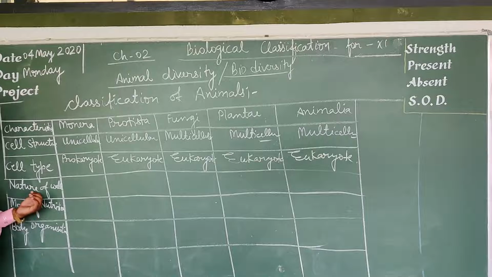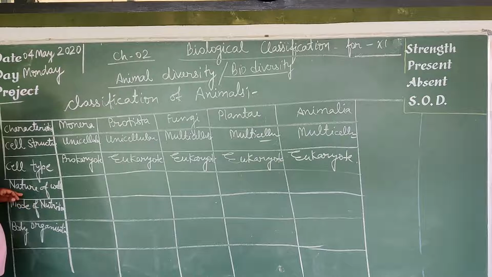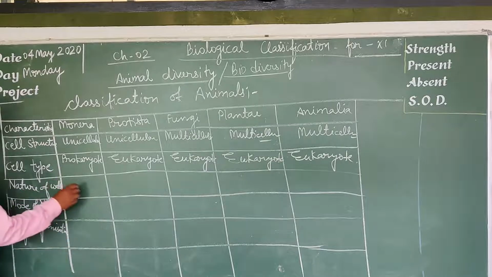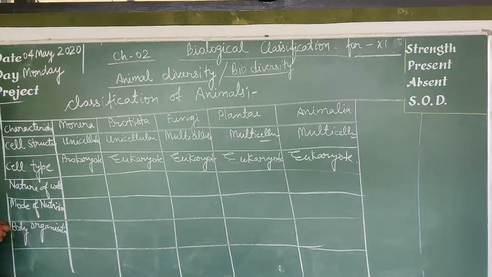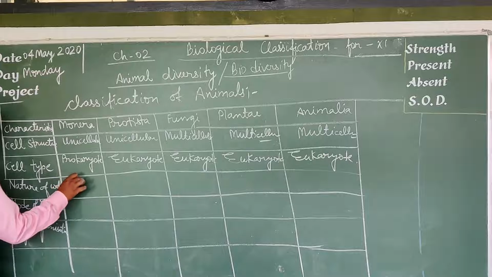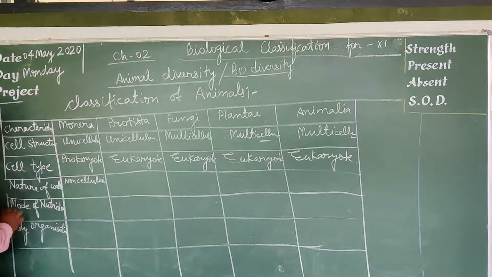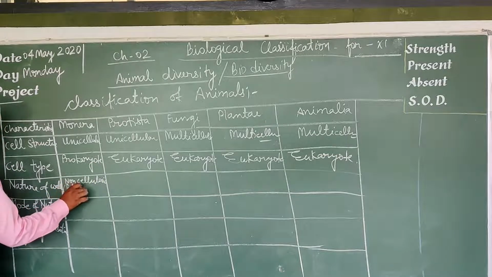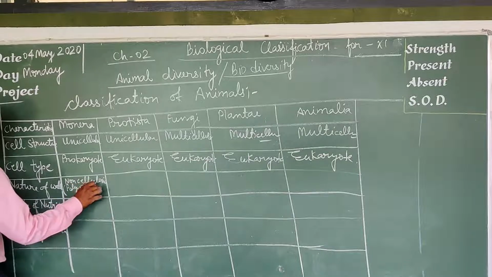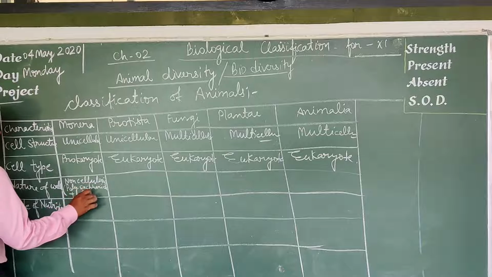Nature of wall. The wall of the organism in the kingdom Monera is non-cellulosic, and non-cellulosic means it is composed of polysaccharide plus amino acid.